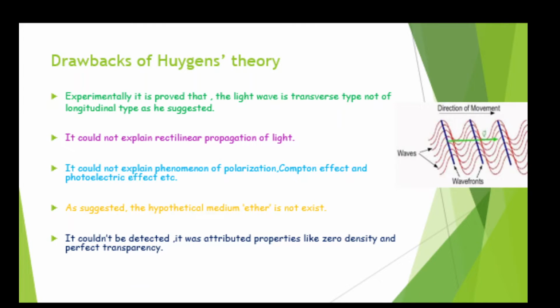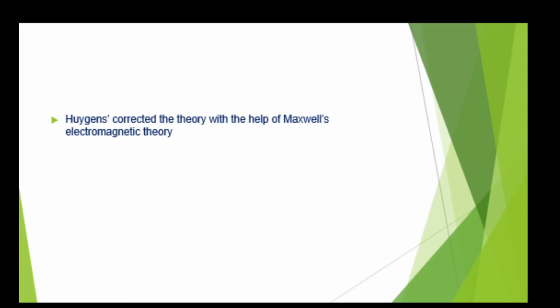Now we'll go ahead and we'll see, is this theory accepted? Yes, it is accepted because Huygens made some correction in his theory, taking help of Maxwell's electromagnetic theory. So we'll go ahead and see what is the electromagnetic theory of Maxwell.